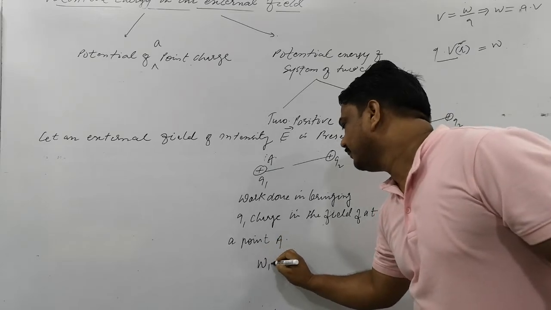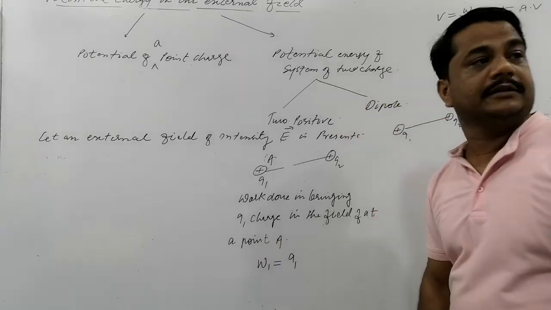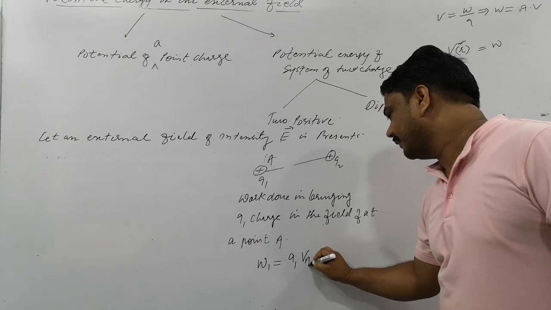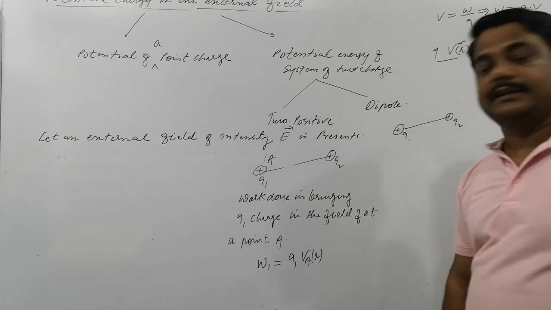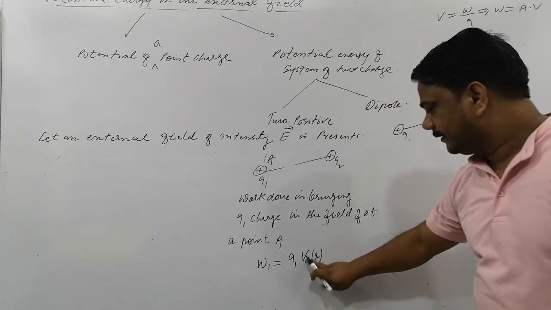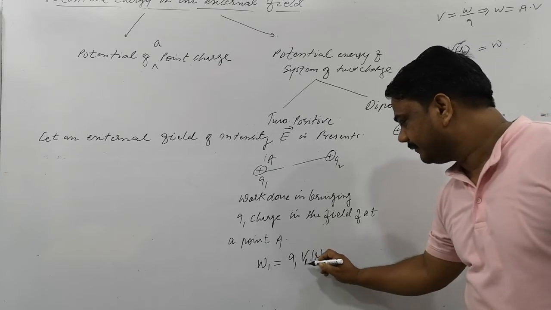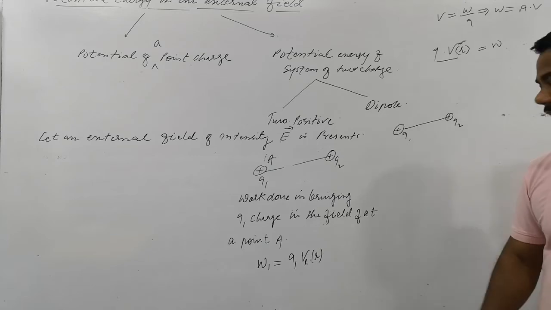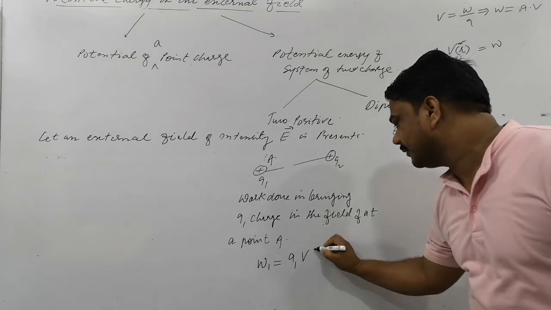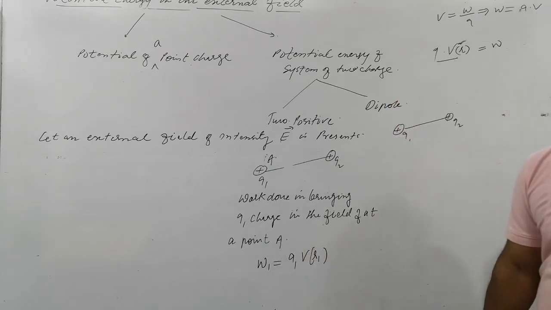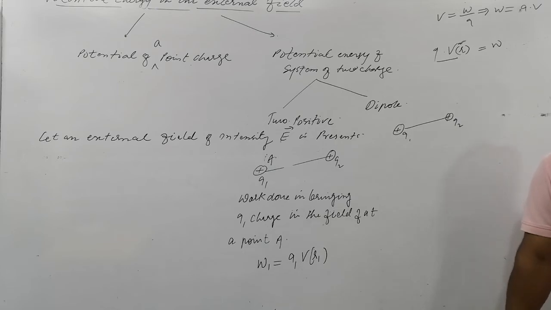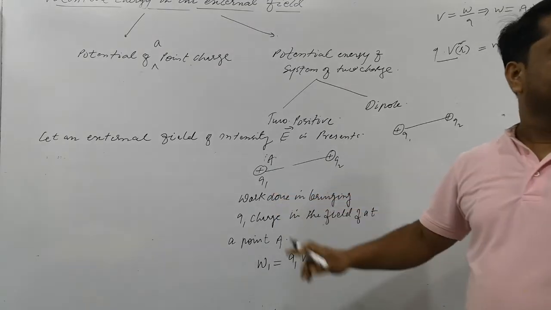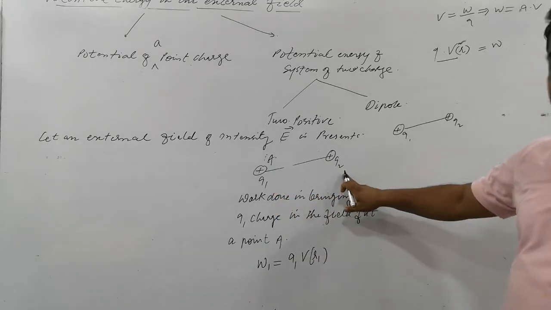So W1 is equal to Q1 charge multiplied by the potential at A. Is that clear? We can also write V1, meaning the potential at that point. Since it is due to a position function, V(R1) can be written here. Because potential is a function of R, R1 means the potential at that position. Next, the Q2 charge is to be brought here.